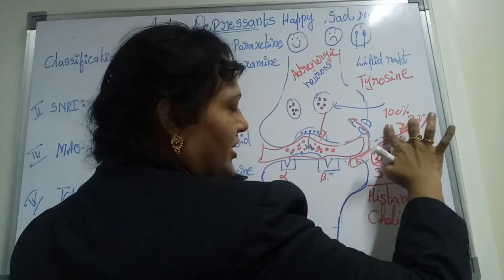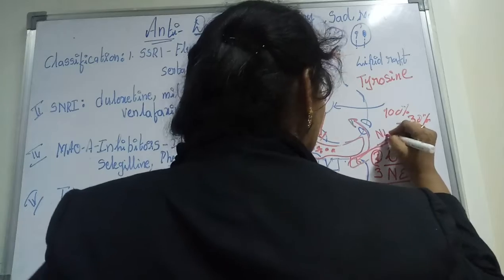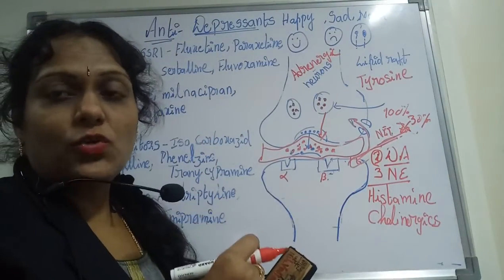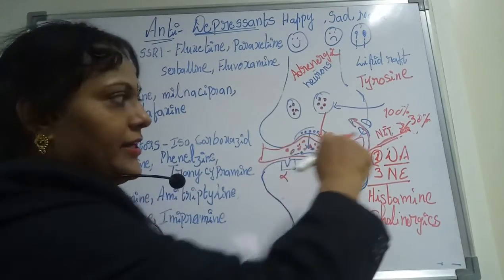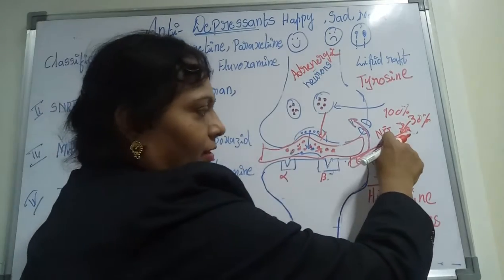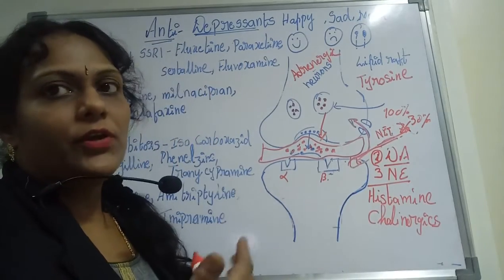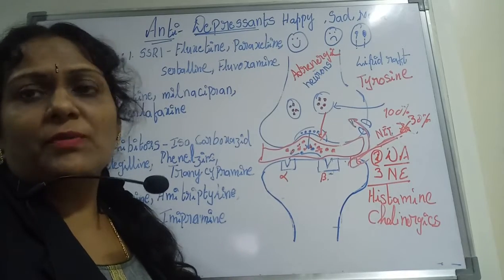So now we need to change this word from SERT to NET. There it is called serotonin reuptake transporter, and here we call it norepinephrine transporter, because it is a norepinephrine transporter neuron. So the words will change, but the concept remains the same.